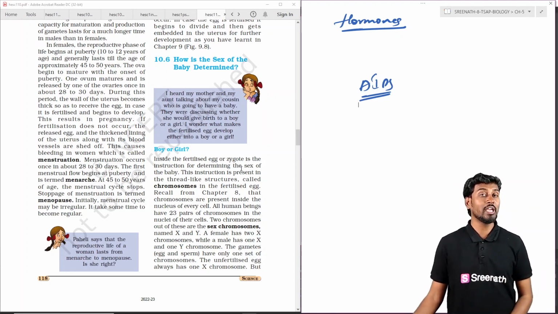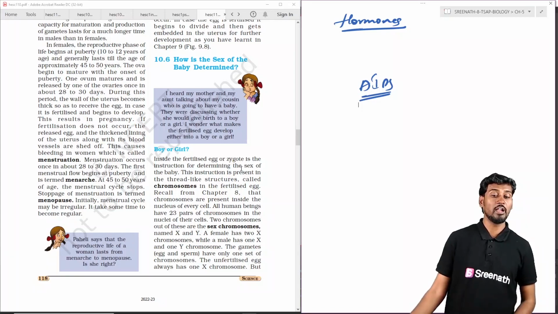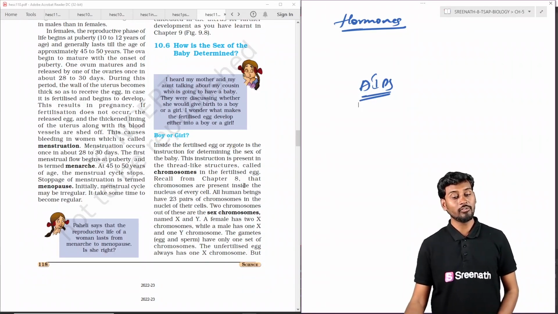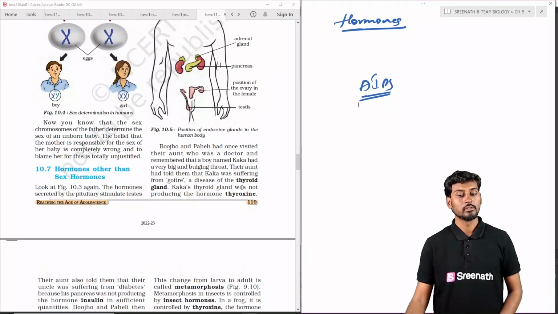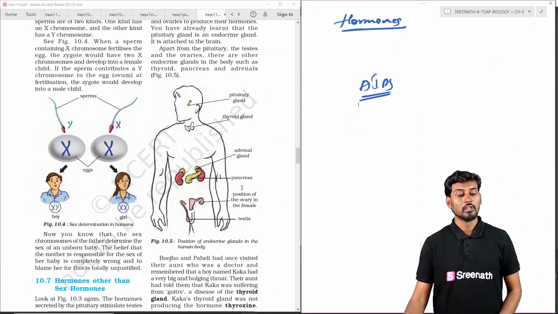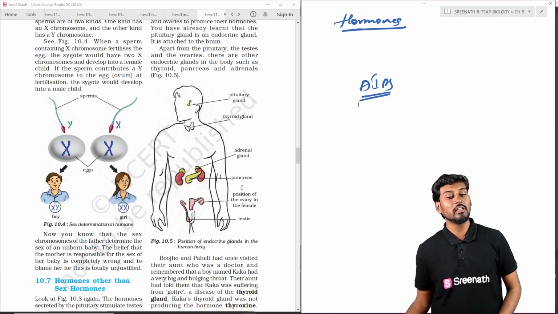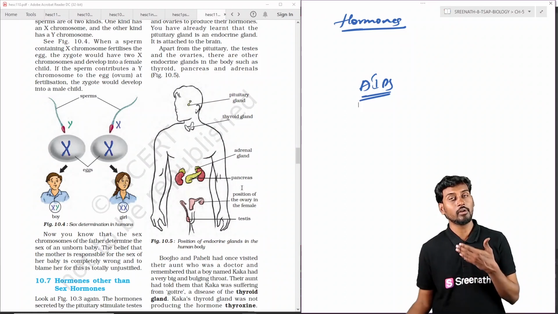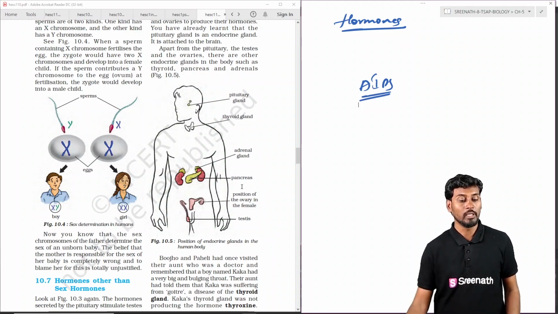The Y chromosome is involved in the male baby, and the double copy of X generates the female individual. Other than the sex hormones, we can see the thyroid gland, pituitary gland, adrenal gland, and also the pancreas. These hold the metabolism of the body.